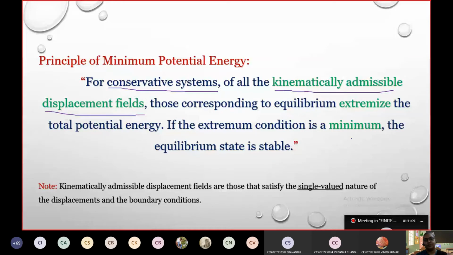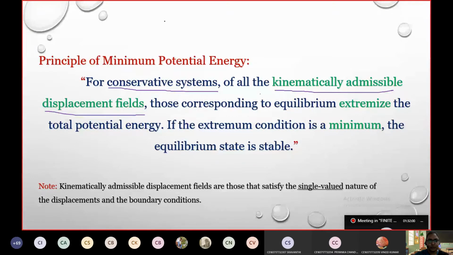If I give a value for u, suppose the displacement u at a point x, y, z, that is 2, 3, 4, I have my displacement value as 3. u is equal to 3 at the point 2, 3, 4. If that is my constraint, I'll write it down here so you better understand.